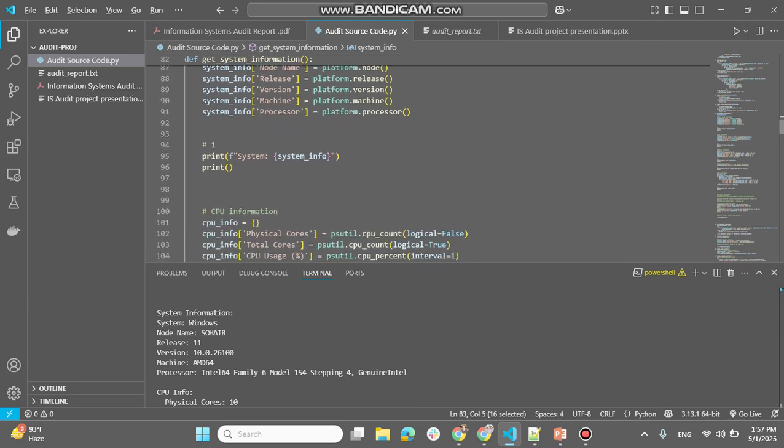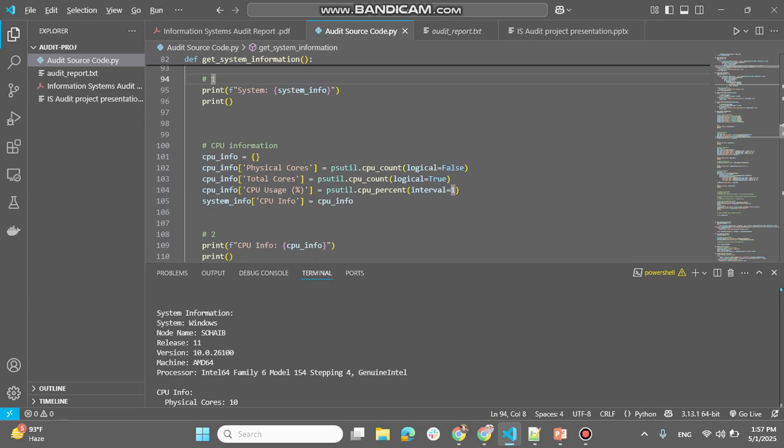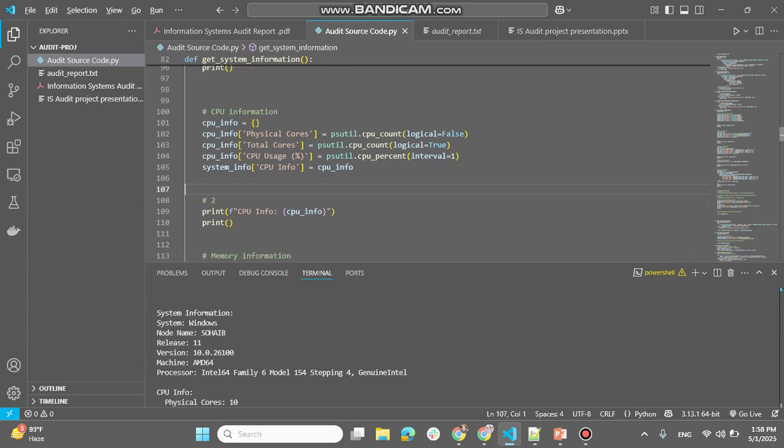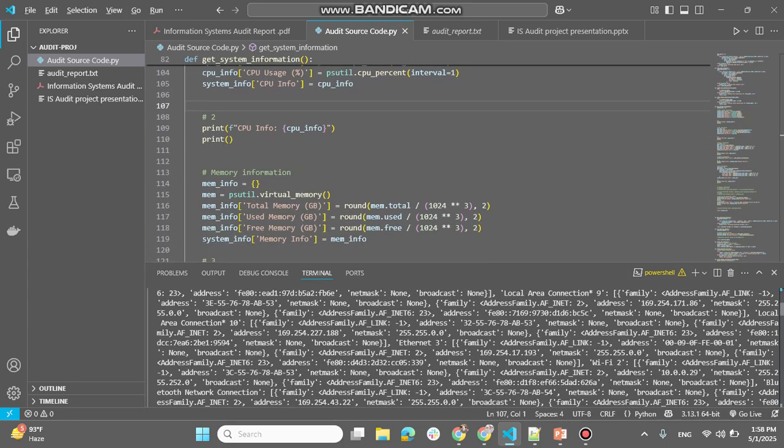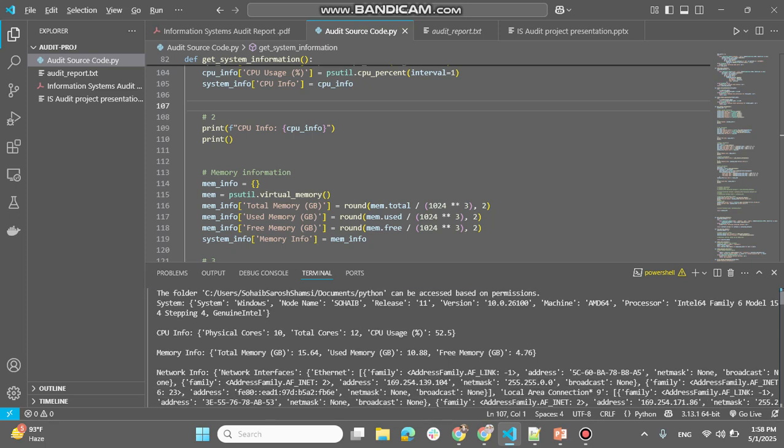You will see I'll be incrementing the system info dictionary after each step. I use the psutil library for CPU count and CPU percentage in use, and CPU info, which you may see over here being logged: physical cores, total cores, and CPU usage is 52.5% right now when I executed the script.